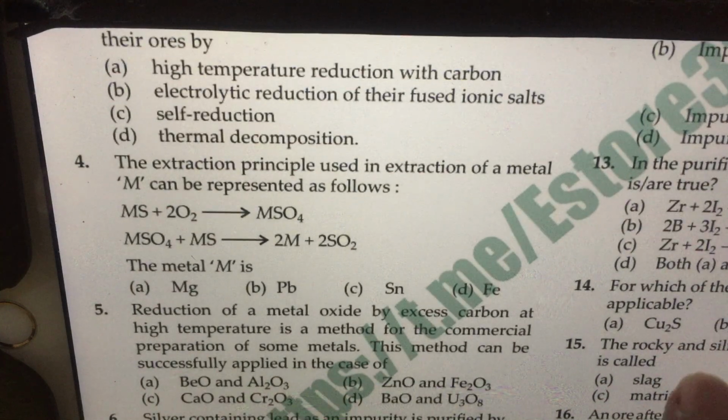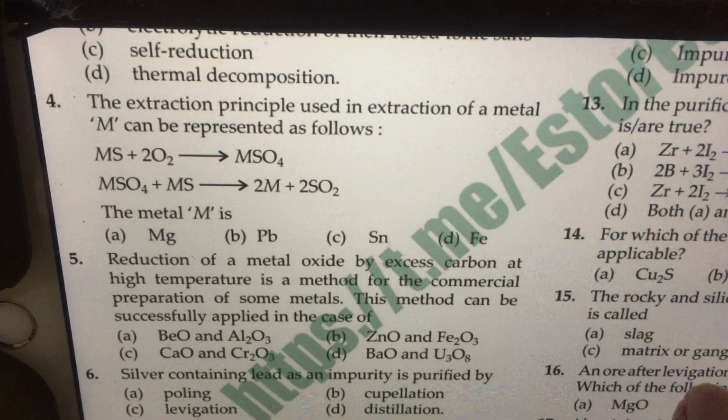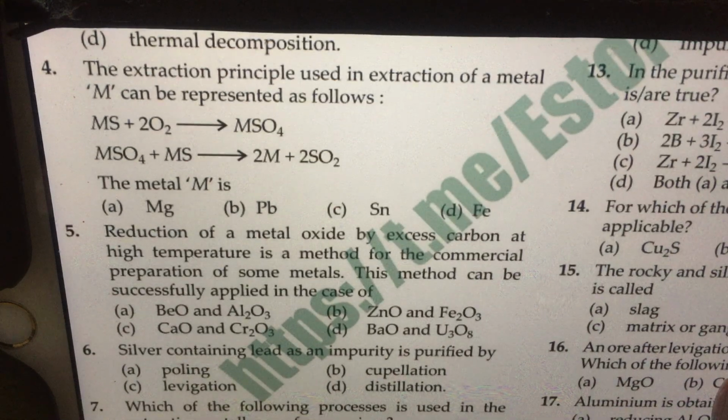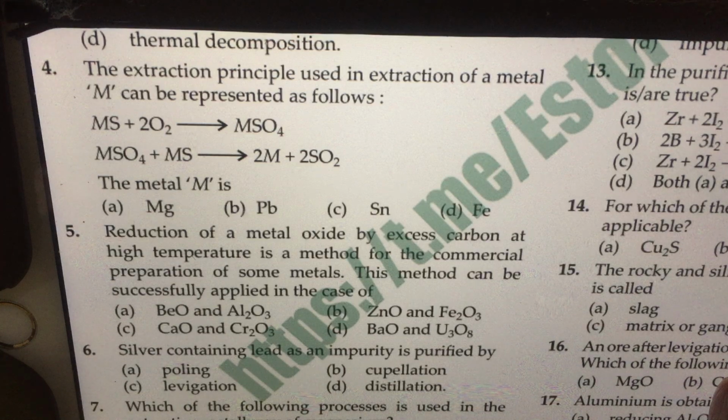The extraction principle used in extraction of a metal M can be represented as, of course, first roasting and then reaction with a reducing agent. So metal M must be lead. Why? It is a routine procedure adopted in case of lead sulfide.